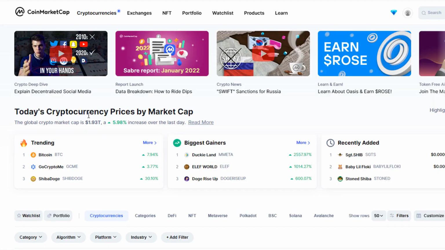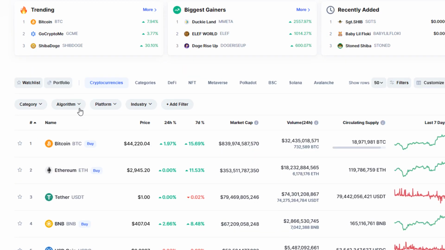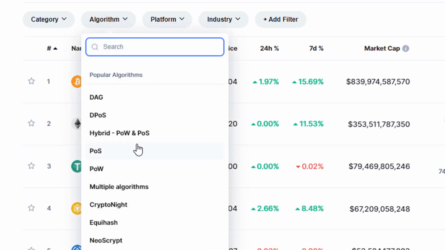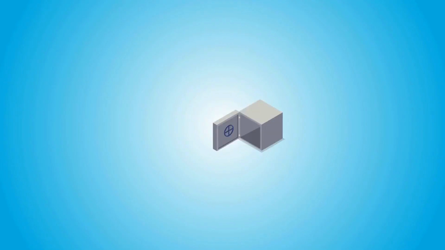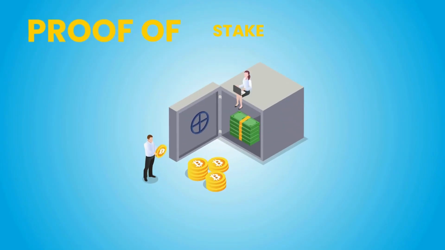If you're wondering which crypto projects run on proof of stake, you can go to coinmarketcap.com, scroll down, and on the filter algorithm, pick POS or proof of stake. So if you're staking, for example, Ether 2.0, how can you be getting paid a different amount compared to everyone else? There are different methodologies that you can go about staking, and we're going to cover those. While I am using Ethereum 2.0 as an example throughout this video, it's good to know that this can be applied to most cryptocurrencies that use proof of stake.